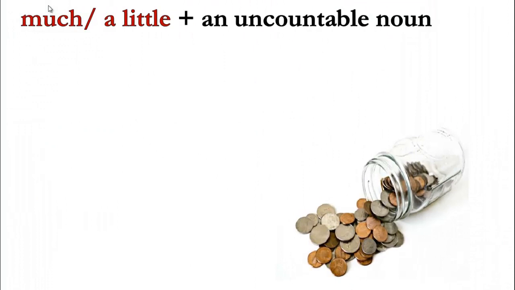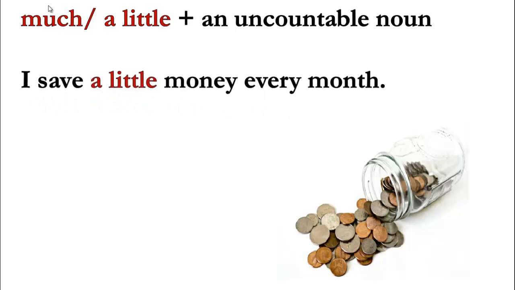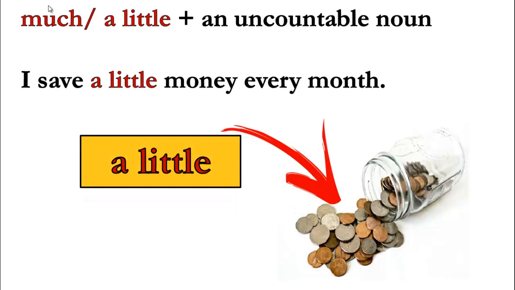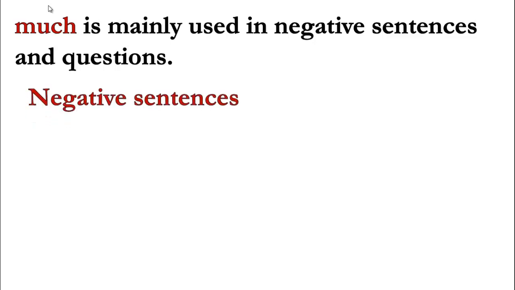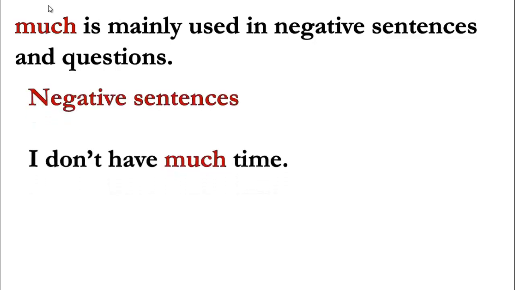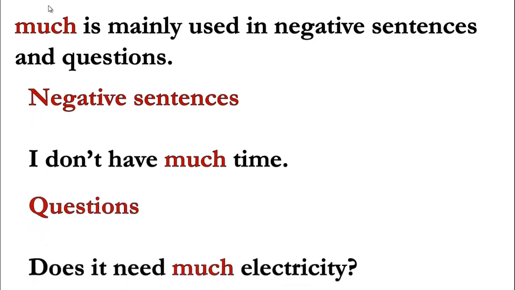Next one, much and a little, plus an uncountable noun. I save a little money every month. We have the word money here, and the sentence is an affirmative one. So you are going to use what here? A little. Much is mainly used in what? As we have said before, excellent, negative sentences and questions. Negative sentences like, I don't have much time. Questions such as, does it need much electricity? Much electricity.